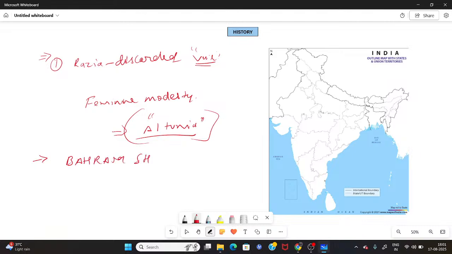Behram Shah, his timing was from 1239 to 1242. Now, when this person was made to sit on the throne by the group of 40, Razia Sultan realized that if she ever wanted to regain her power, she had to take some very hard decisions.